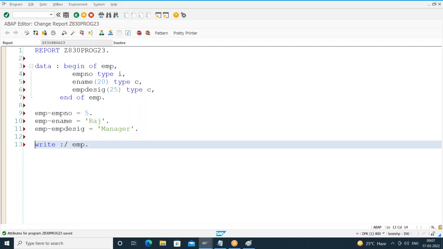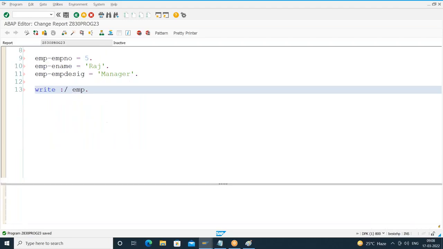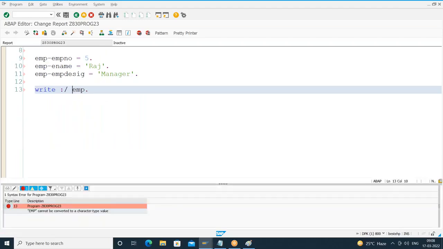If I say like this, it will try to concatenate all the structure fields. It will try to combine the data of all the structure fields. Concatenate can be used only on string arguments, not on numeric fields. But in my case, one of the fields is numeric. Employee number is what type? Integer. So when I do a syntax check, I'll get an error: EMP cannot be converted to a character type value.